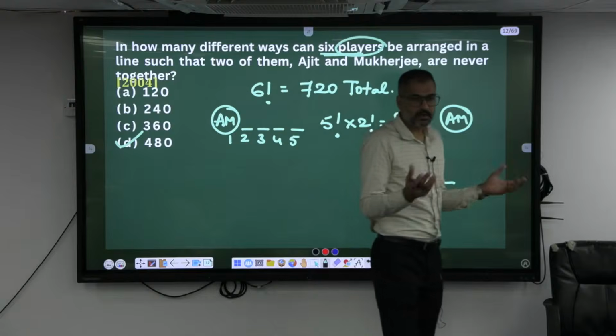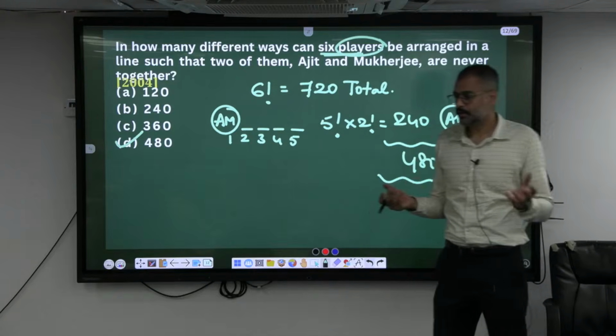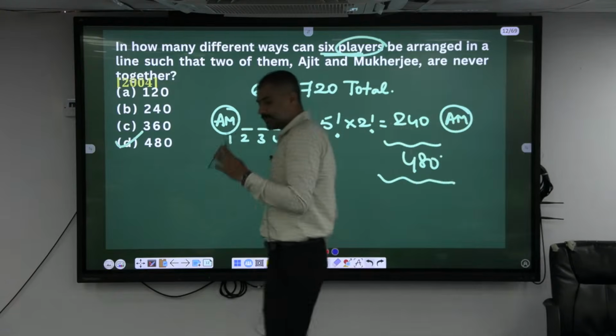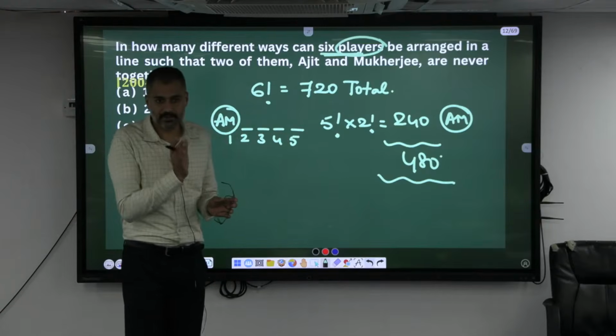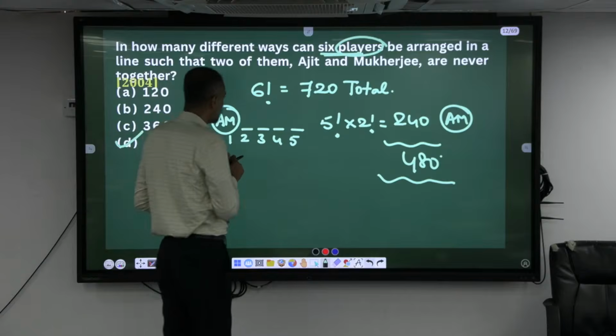So, together, not together. If you don't know the specific case, then find out the total number of ways, out of which you take out the exceptions. Shall we move?